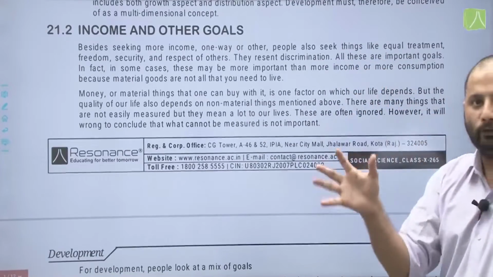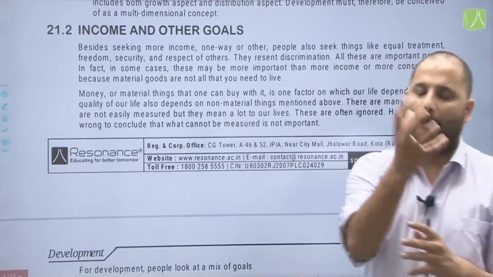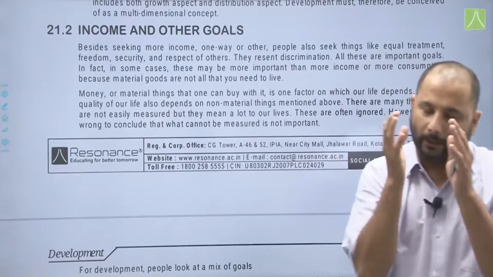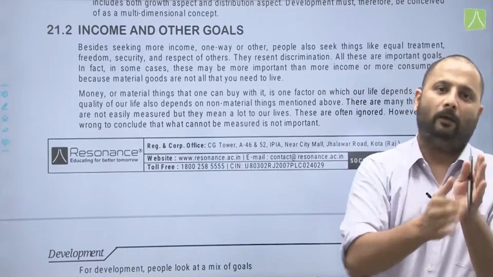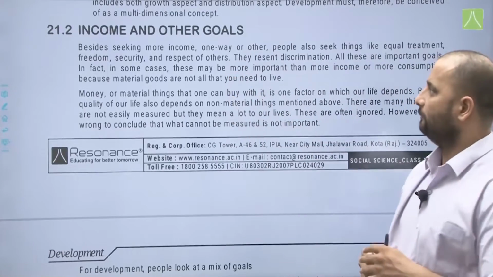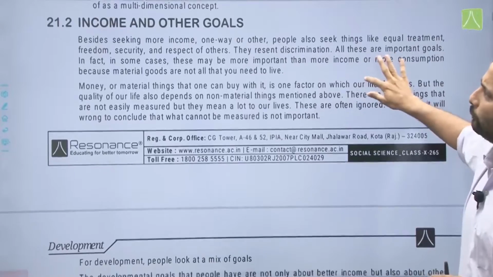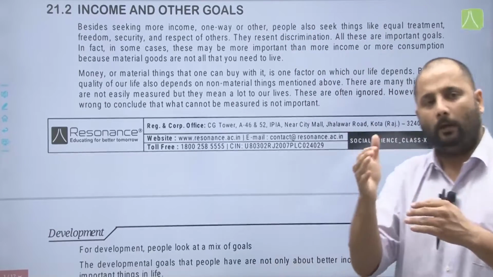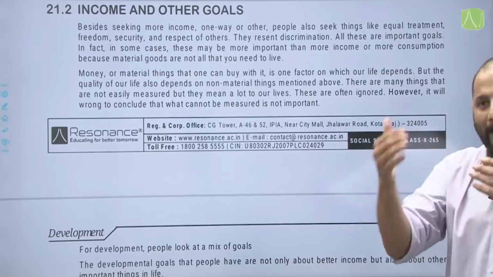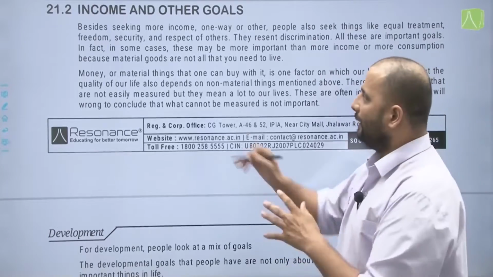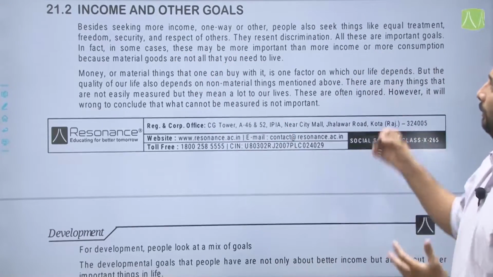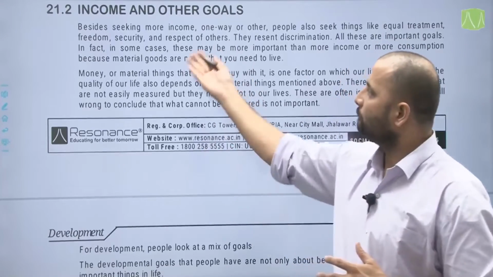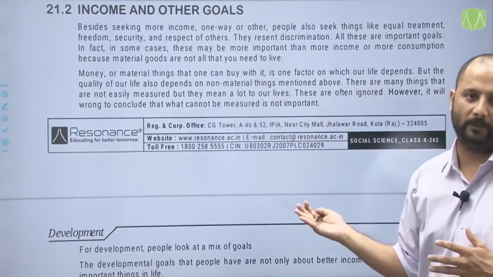So that was about development and how development for one person can be destructive for the other, and it is not necessary that development of one is also a development for the other person. Now, moving on to the next topic here, income and other goals. Apart from income, certain people have other goals as well. That is, besides seeking more income, one way or the other, people also seek things like equal treatment, freedom, security and respect of others.